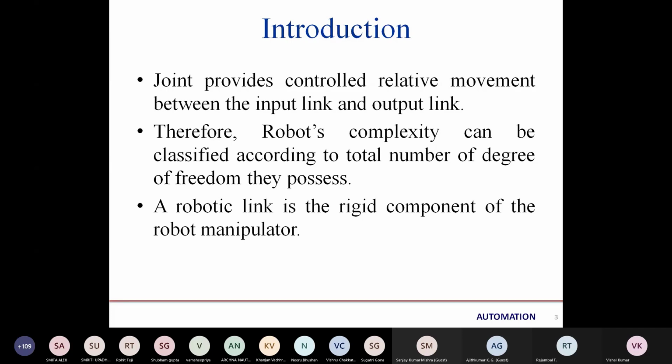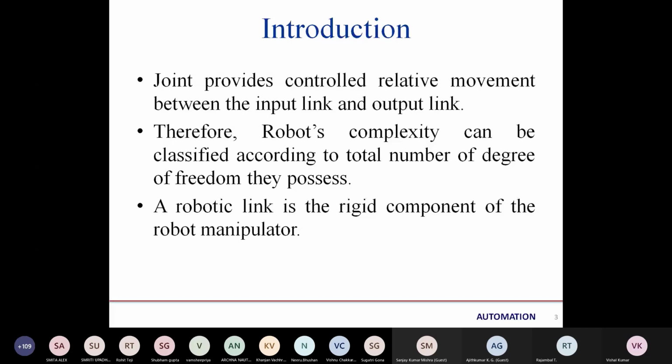A robotic link is the rigid component of the robot manipulator. The link is the rigid component that does not change shape and moves with the help of joints only. That's why we say it is a rigid component.